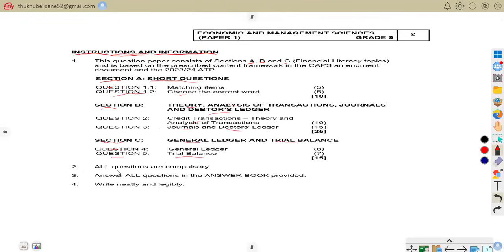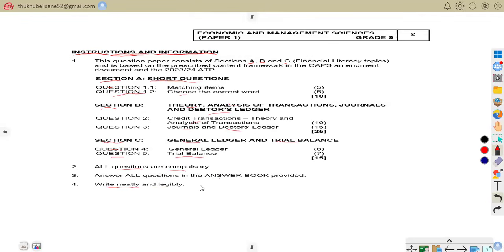Instruction number 2, answer all questions, they are compulsory. Meaning we are going to attend to all questions asked on this question paper. Instruction 3, answer all questions in the answer book provided. Instruction 4, you are to write neatly and legibly. We know very well that instructions are very important, so don't make the mistake of attending to questions before you go through the instructions.